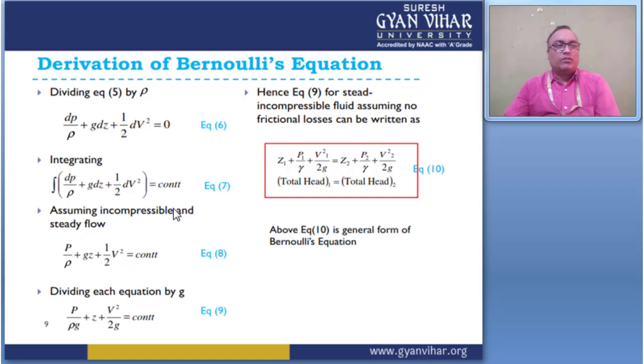Assuming the fluid is incompressible and the flow is steady, it gives P by rho plus gz plus half v square equal to constant, and dividing both sides by g, it gives P by rho g plus v square by 2g plus z equal to constant.